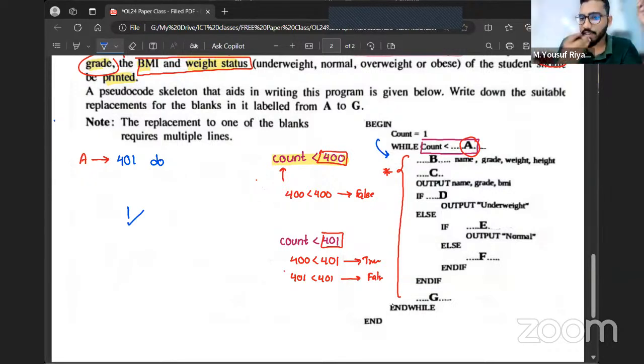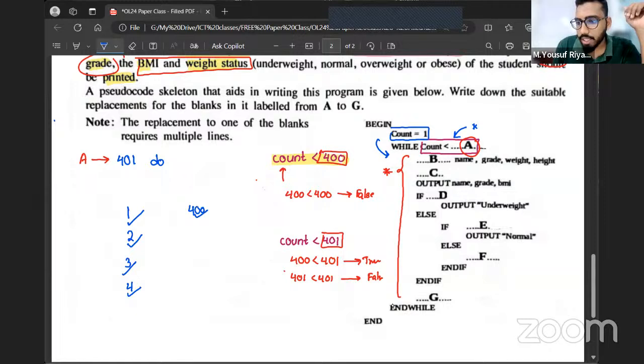Did we get the first student's name before this statement? Before checking the condition, did we get any student's name, grade, weight, or height? No, right? Exactly. So based on this condition only, we are going to decide whether we are even going to ask. When the value of count is 1, we check, should I ask now? Likewise, when count is 2, you're going to ask. When count becomes 3, again you decide, should I ask? Yes. When count becomes 4, should I ask? Yes. When count becomes 400, should I ask? Yes.